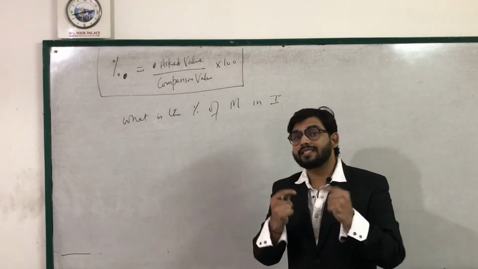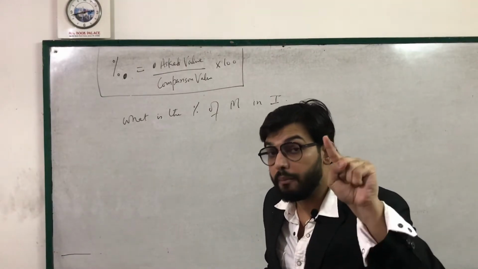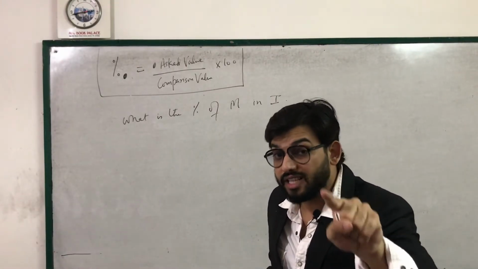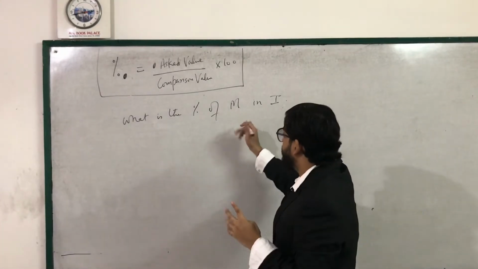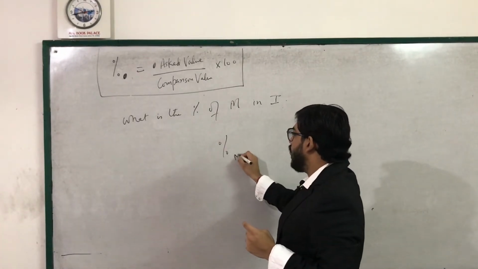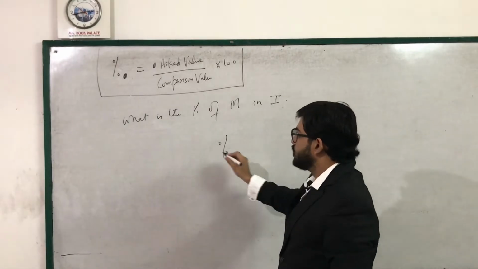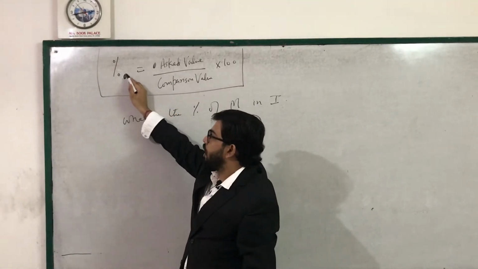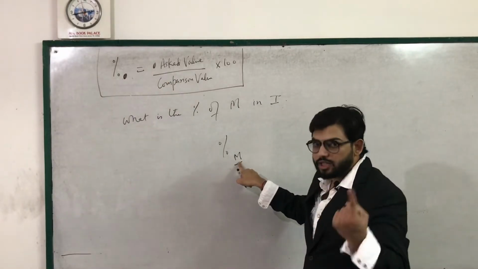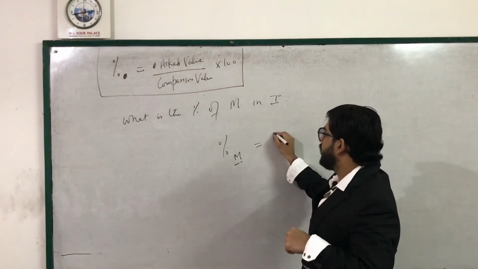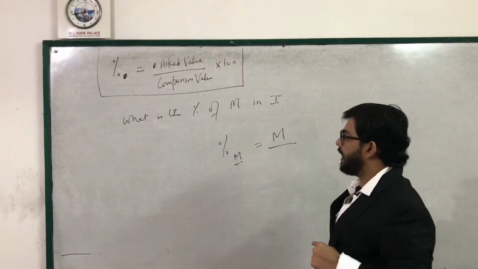Why? Because we are asking what is the percentage of Maharashtra. So Maharashtra is the asked value. So the answer will be asked value divided by